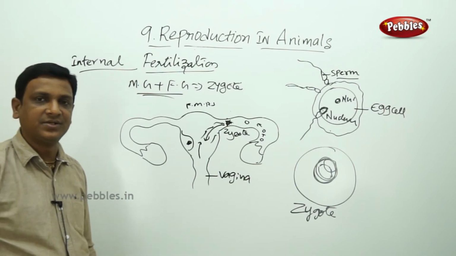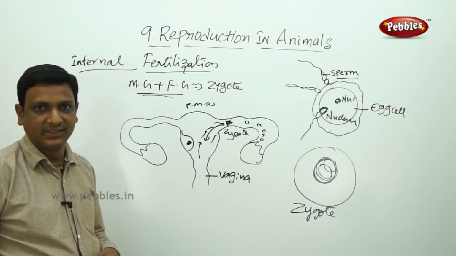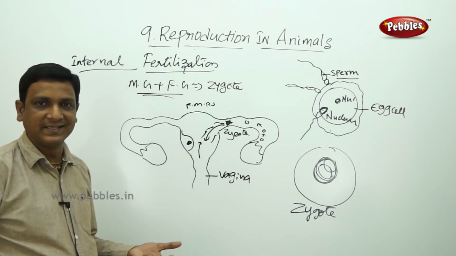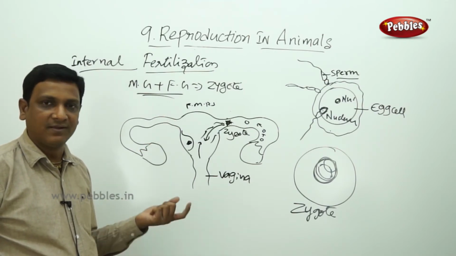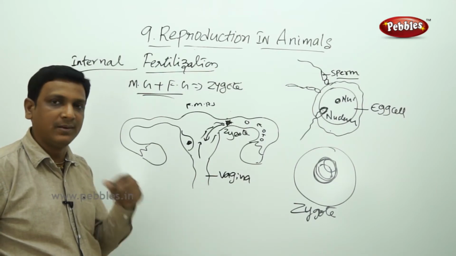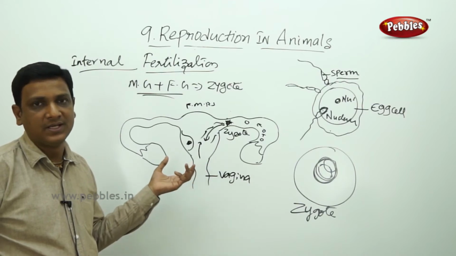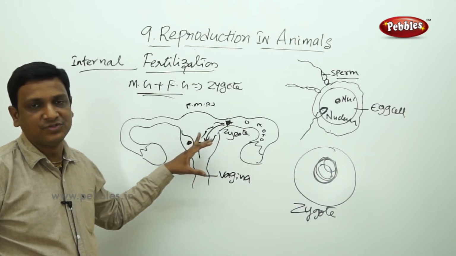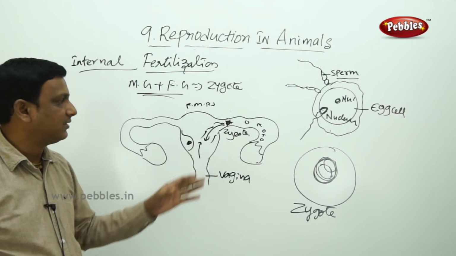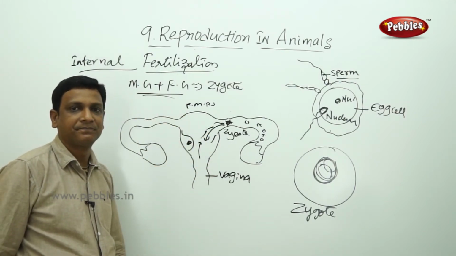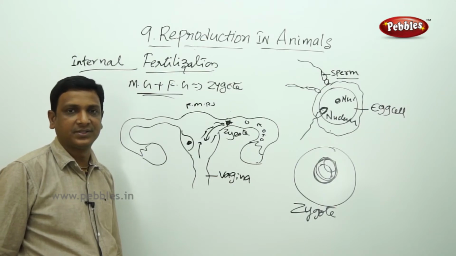So how does this fertilization take place? Where does this fertilization take place? This takes place inside the body of the female. In cows, in hens, in dogs, in humans, the fertilization takes place inside the female body. The male reproductive cells are introduced into the female body, and in the female body the male cells fuse with female cells, forming the zygote. This is called internal fertilization.